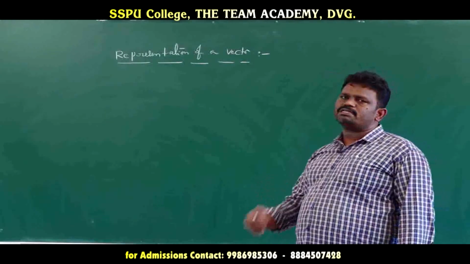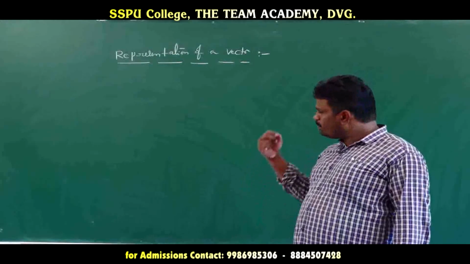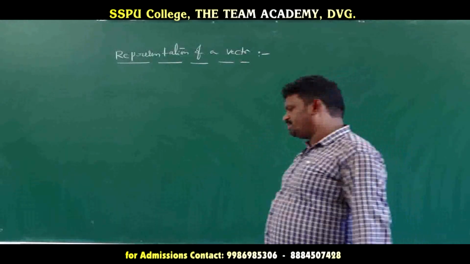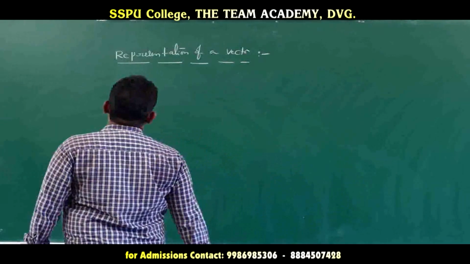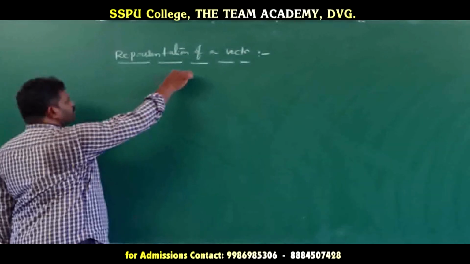Next concept, representation of a vector. How do we represent one vector in a plane or in 3-dimensional space?